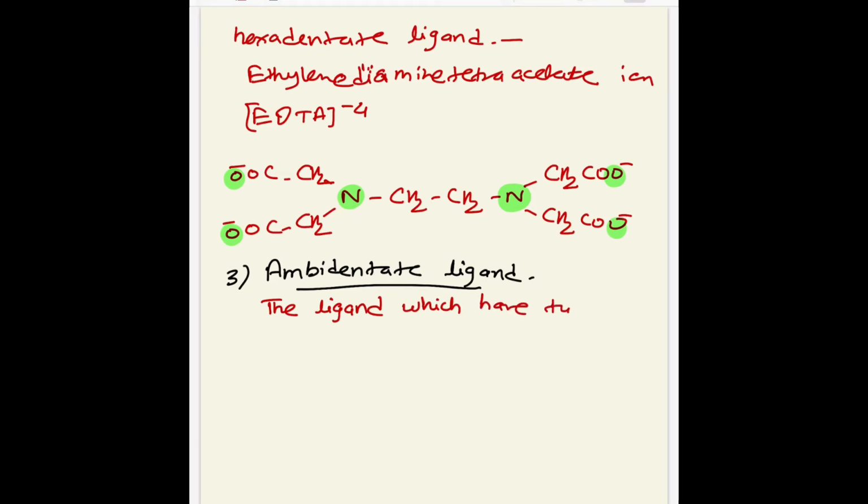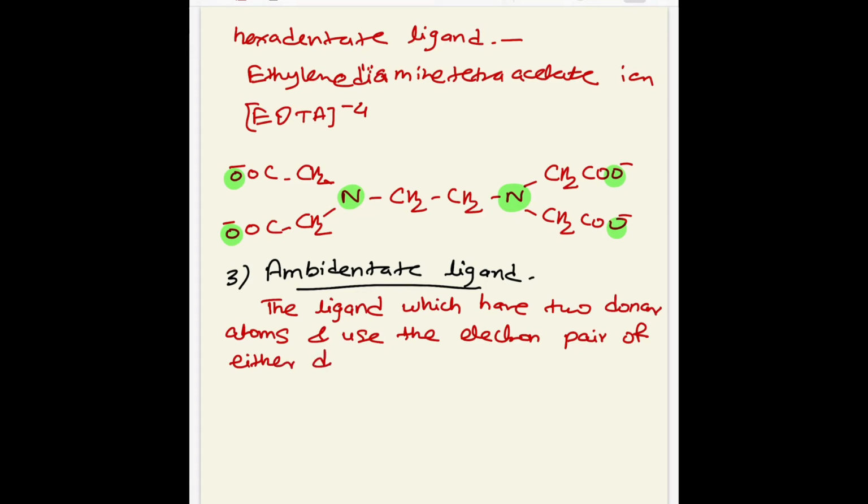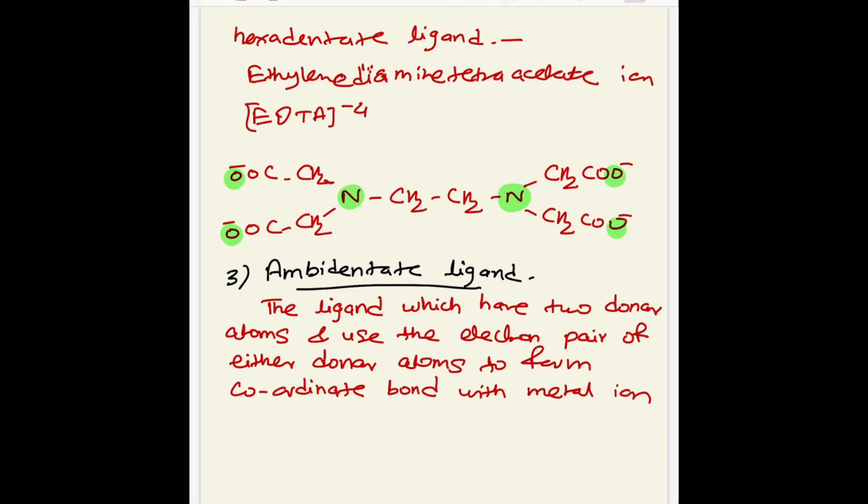The ligand which has two donor atoms and uses the electron pair of either donor atom to form a coordinate bond with a metal ion is called an ambidentate ligand.